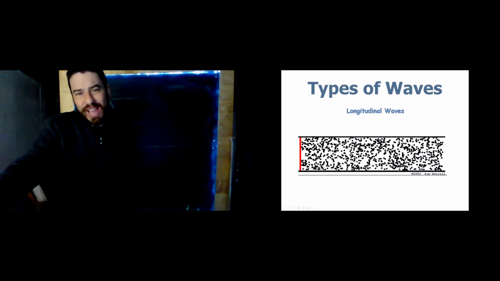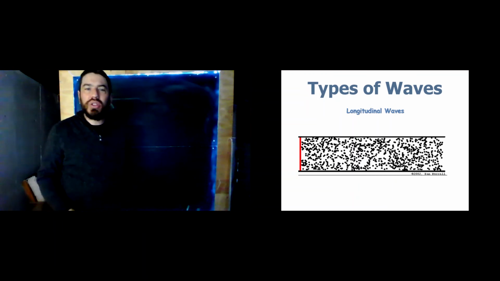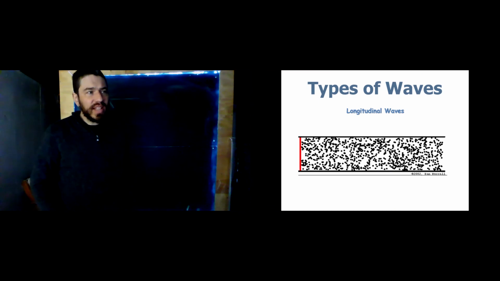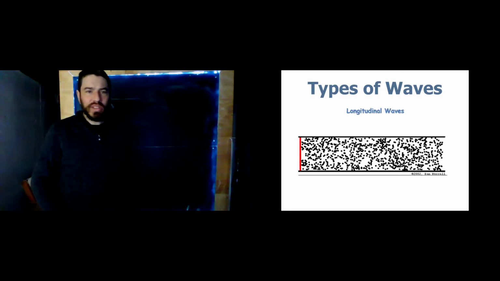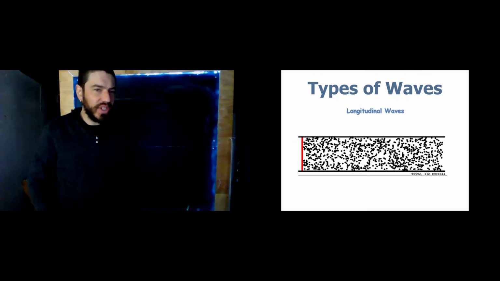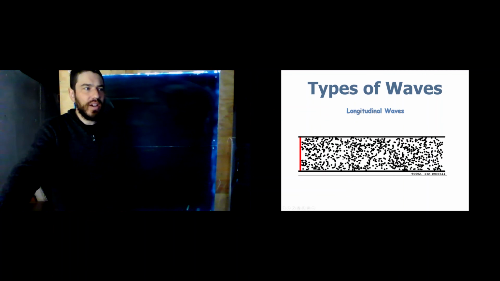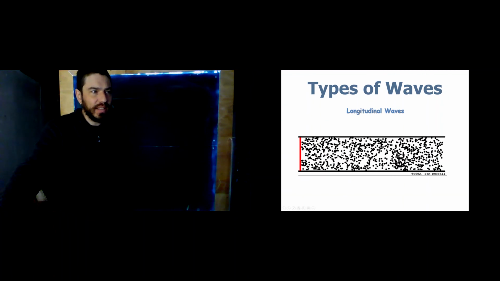Here's a simulation of a sound wave. And a sound wave is a longitudinal wave. It's the longitudinal wave that we will talk about the very most. Notice that we all get the sense that there is a disturbance moving to the right. But what's moving to the right? None of those individual dots are moving to the right. Look at one of them and see what it does. Oh, I don't know. How about this one? Let's look at what this dot does as the wave moves past. It moves side to side.